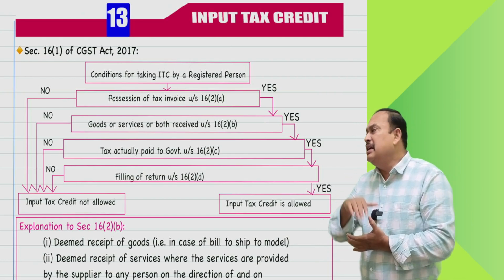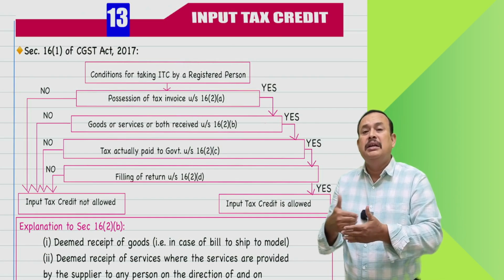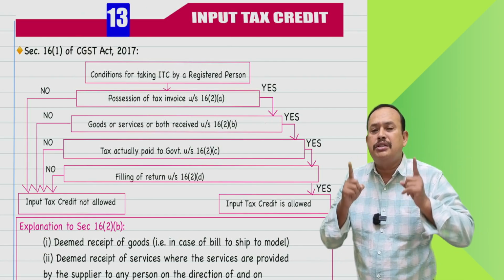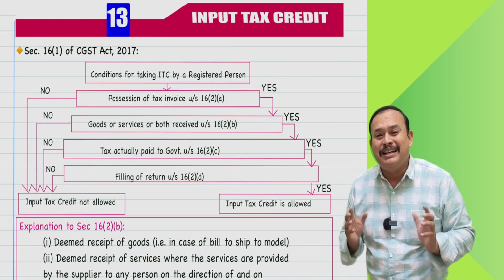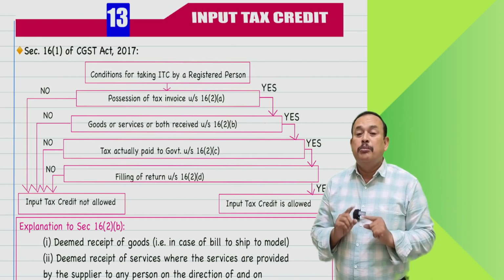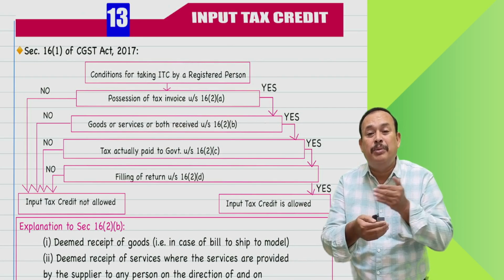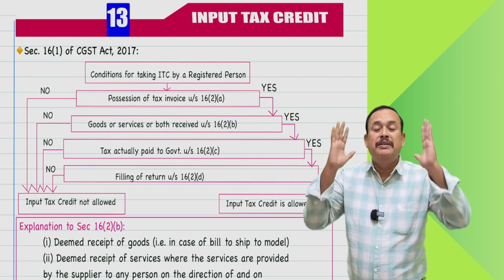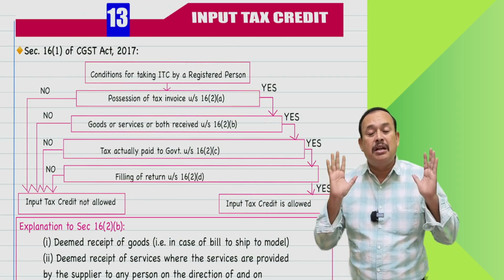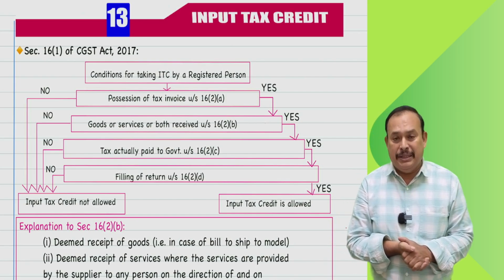Now, in the given scenario, if the goods are coming lot by lot, when can I avail the input tax credit? Only when the last lot is received, at that time only the recipient is eligible to avail the entire input tax credit. Proportionate credit is not allowed when the goods are received lot by lot. When the last lot, the full and final lot, has been received, at that time only you are allowed to avail the entire input tax credit on such inward supplies.